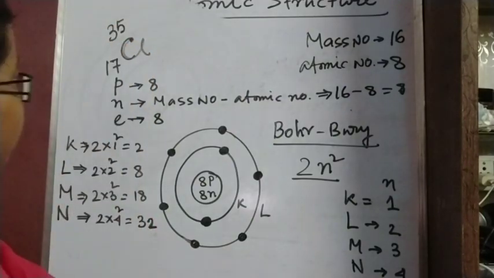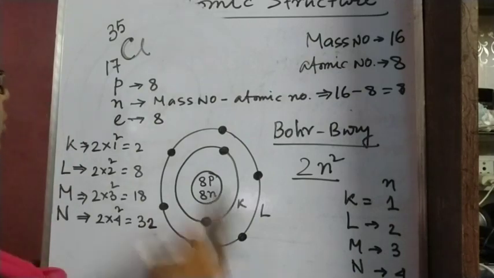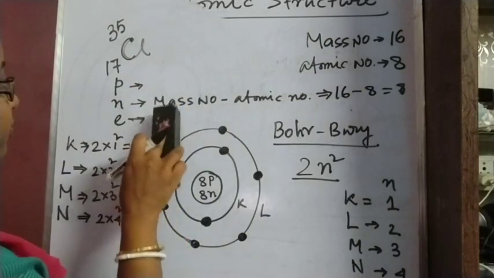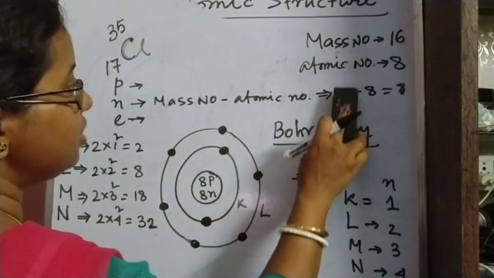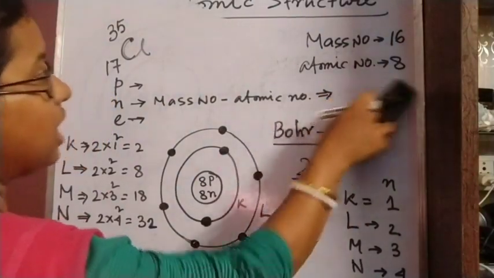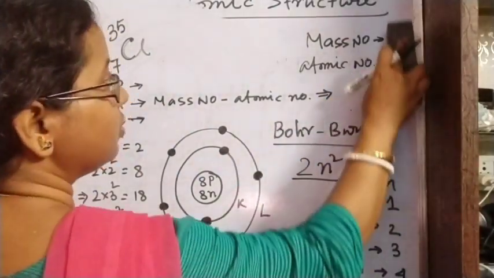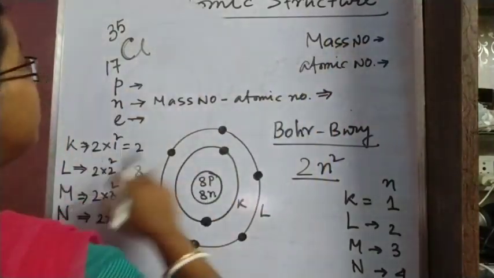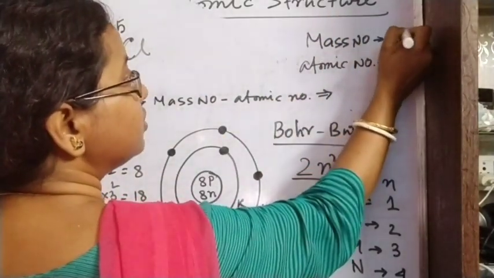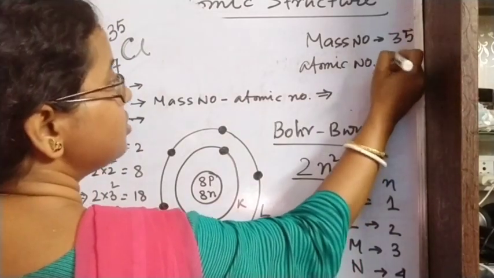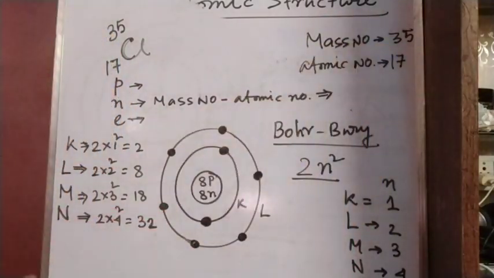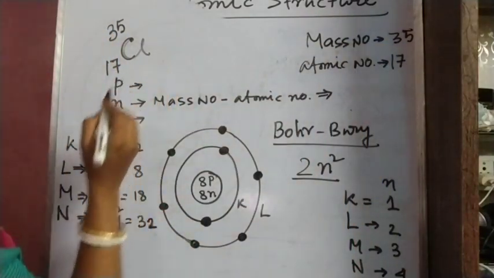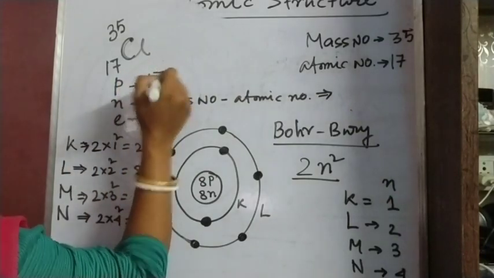That means for chlorine, we have to first calculate the number of protons, neutrons and electrons. For chlorine, the mass number is 35 and the atomic number is 17. So the number of protons will be 17.